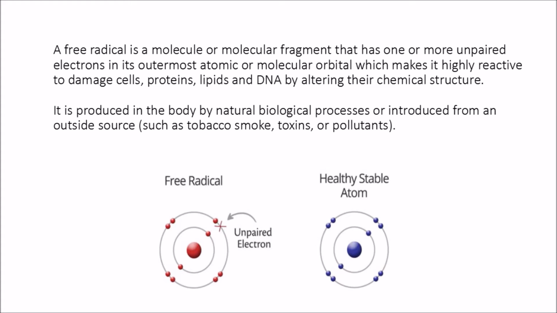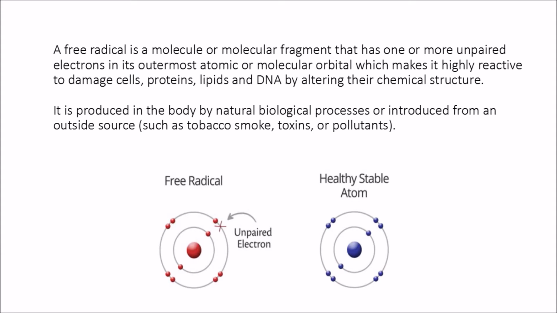So when the electrons are paired in the outermost orbit, then it is called a stable atom, and when there is an unpaired electron in the outermost orbit, then it is called a free radical, and that unpaired electron makes it highly reactive.